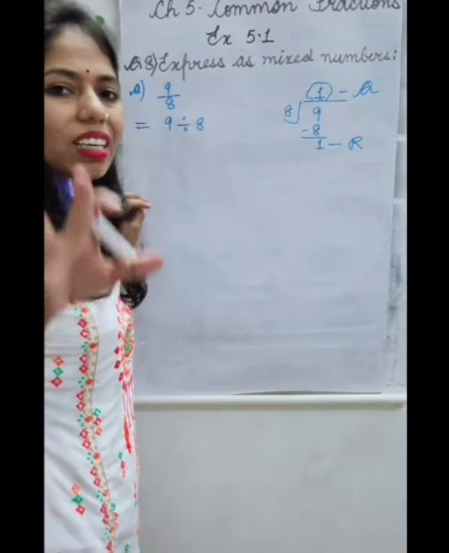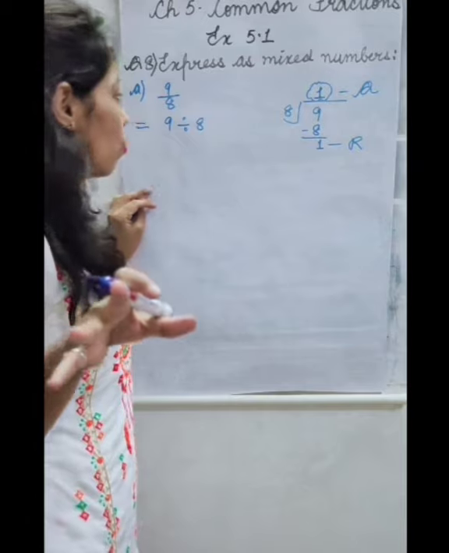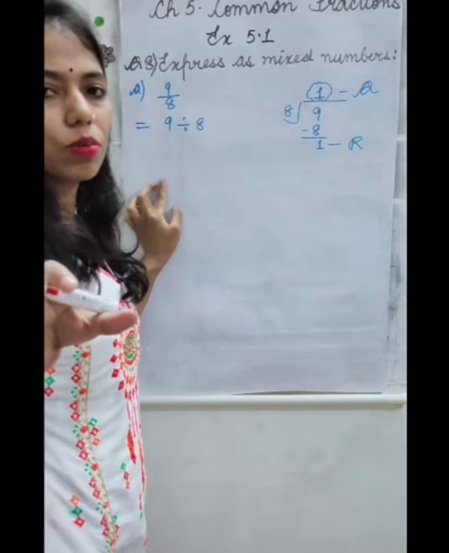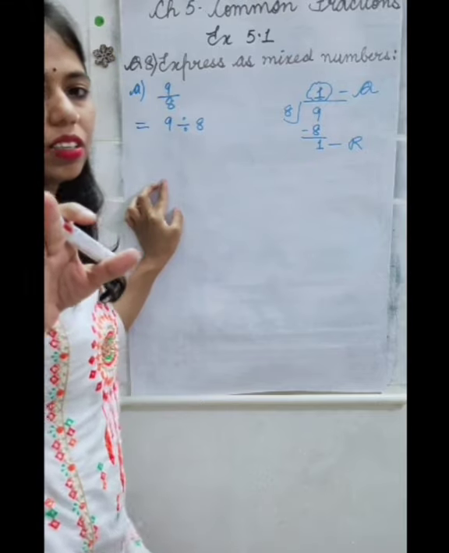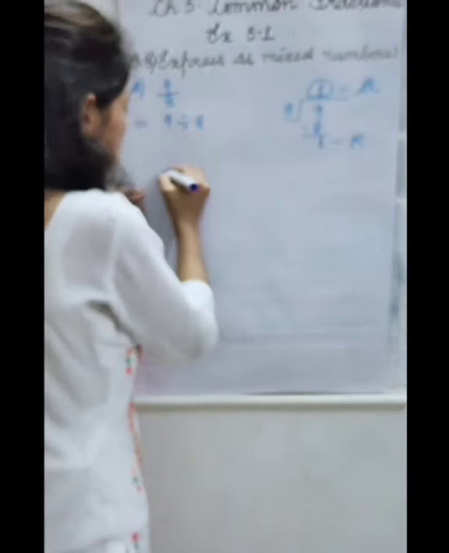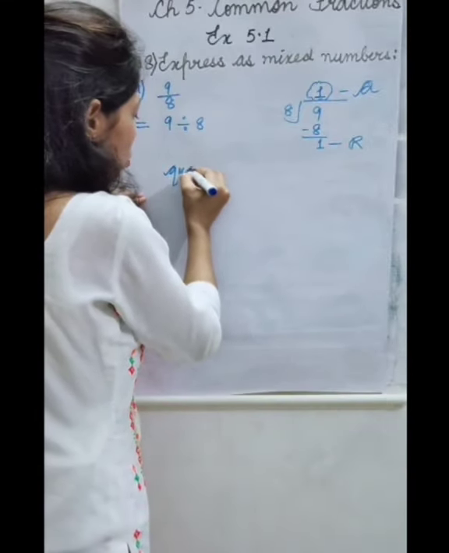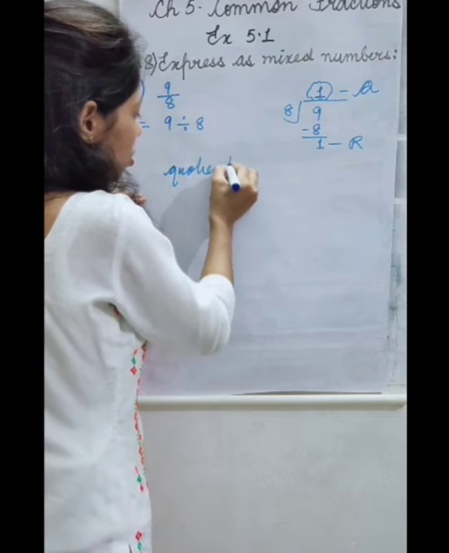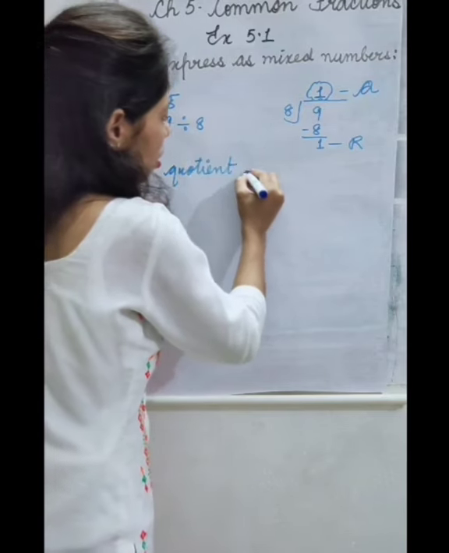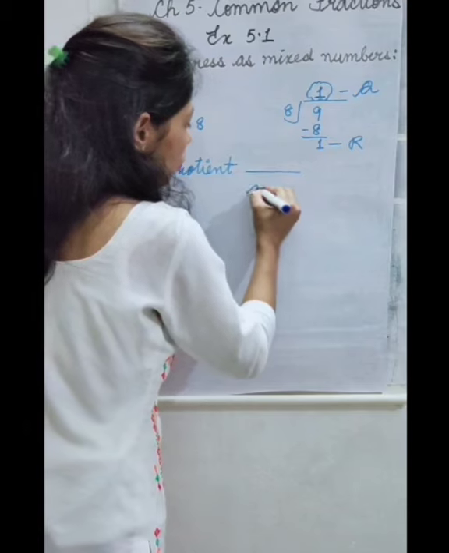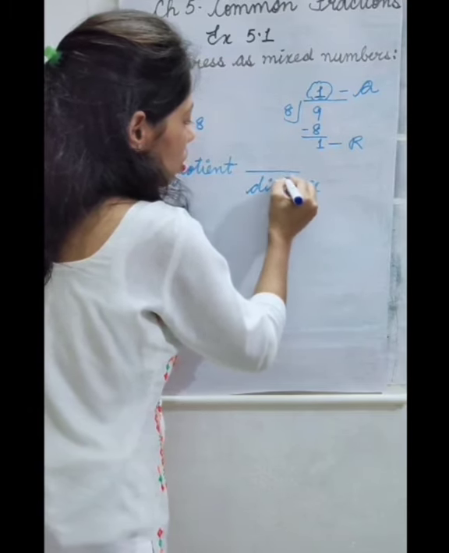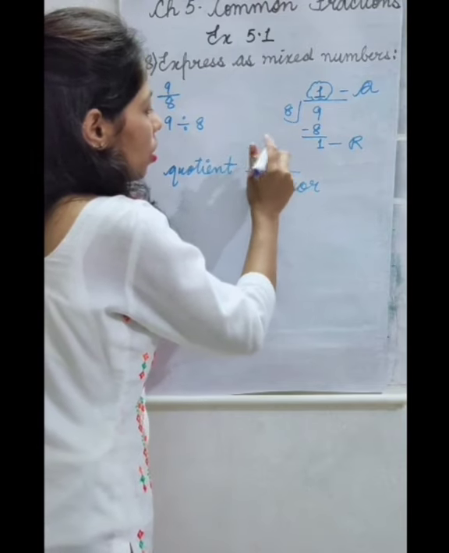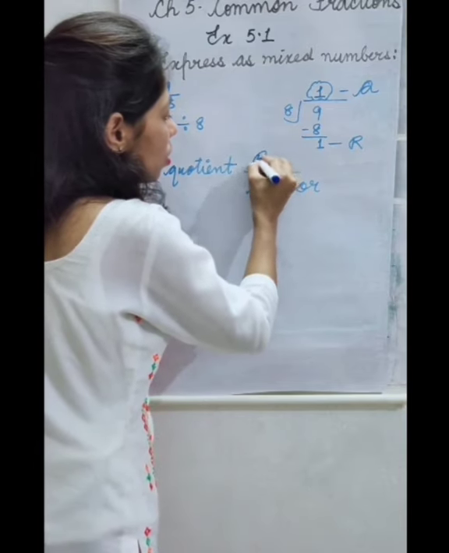So for writing a fraction in the form of mixed numbers, how will we write? So for writing that, the way is: quotient, then here divisor, and here remainder.